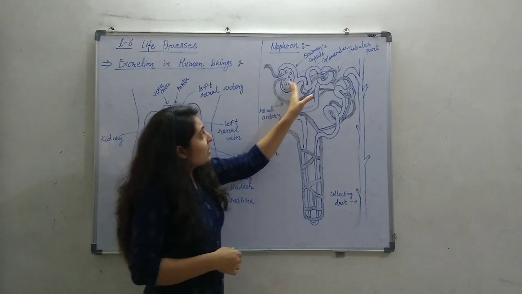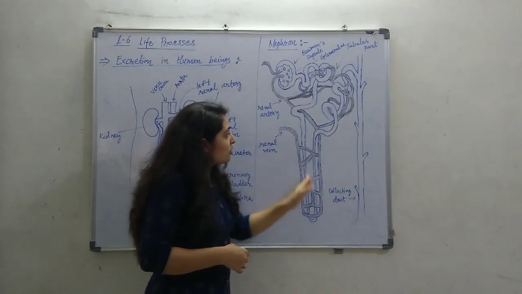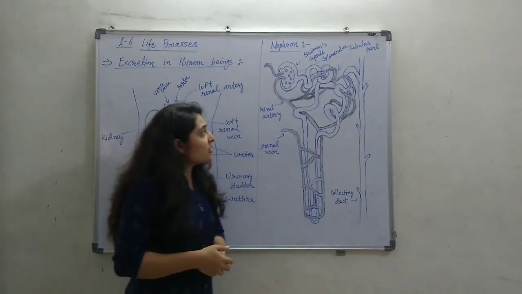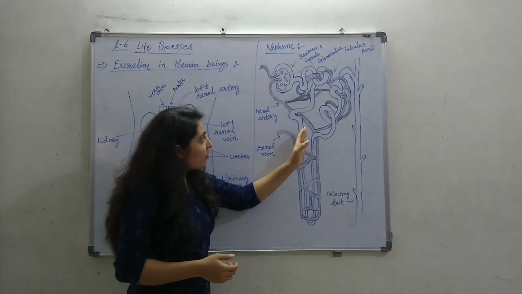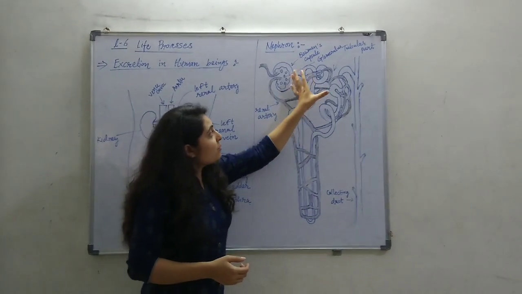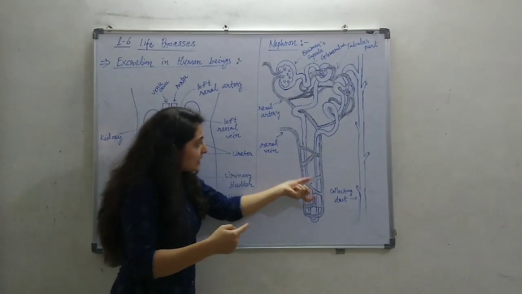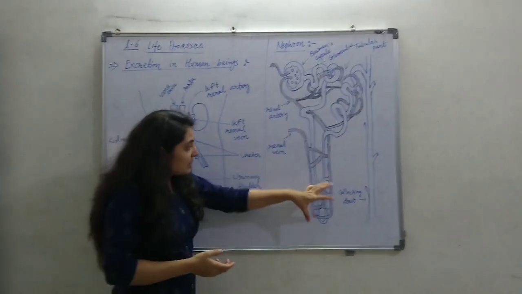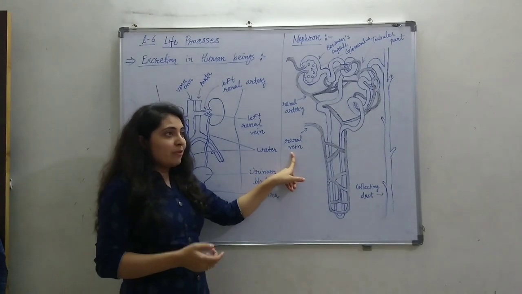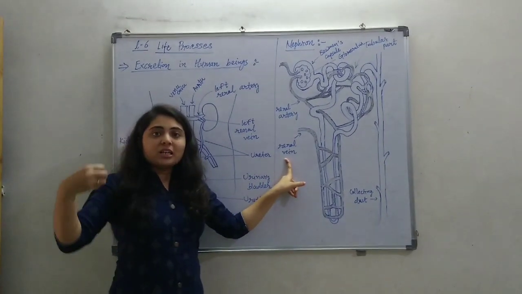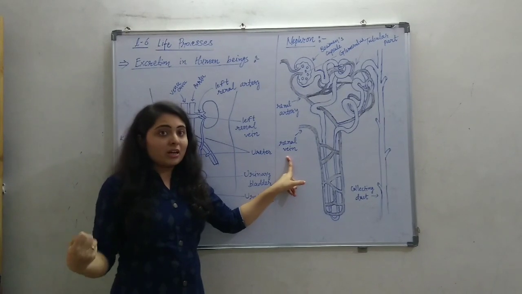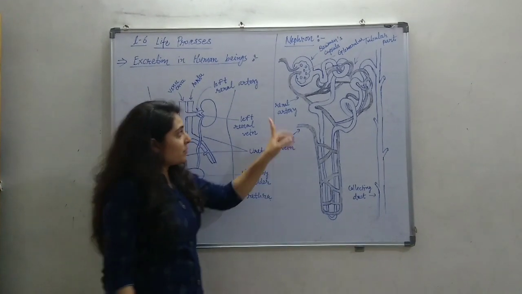Okay? When the blood is passing through this convoluted structure, the blood is purified and that purified blood will be absorbed by these capillaries around it, and ultimately this blood will be coming into the renal vein. This renal vein will ultimately give the blood to the vena cava and further.